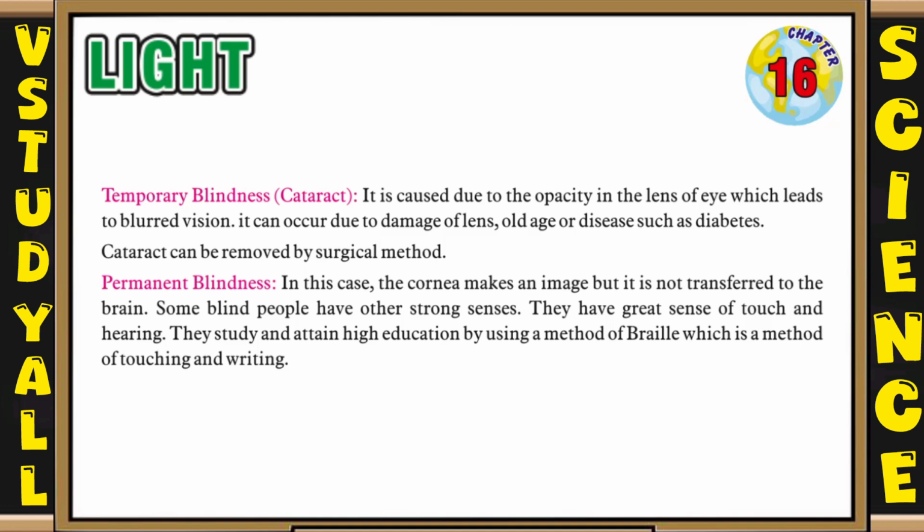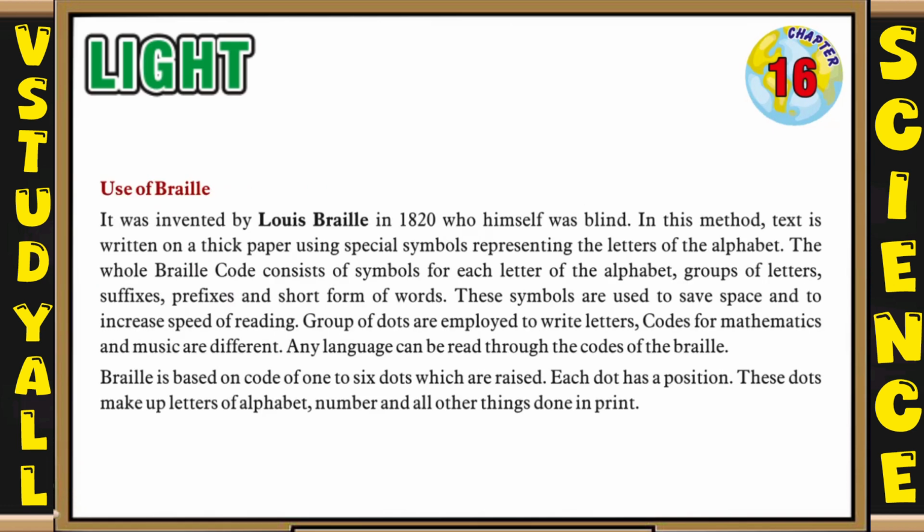So now let's see the next topic, that is the use of Braille. It was invented by Louis Braille in 1820, who himself was blind. In this method, text is written on thick paper using special symbols representing the letters of the alphabet. The whole Braille code consists of symbols for each letter of the alphabet, groups of letters, suffixes, prefixes, and short forms of words. These symbols are used to save space and to increase the speed of reading.